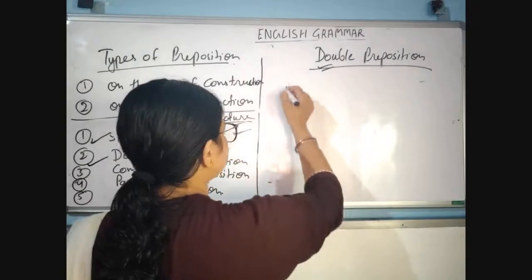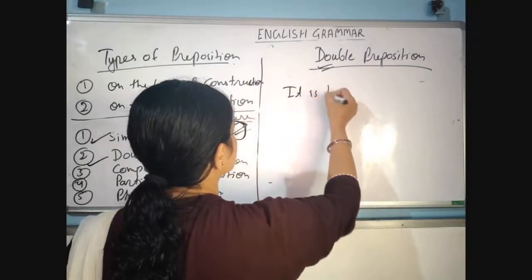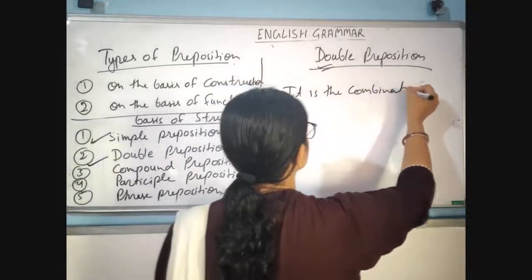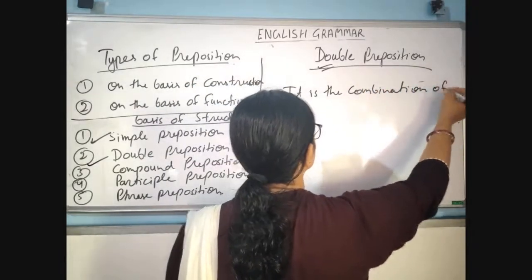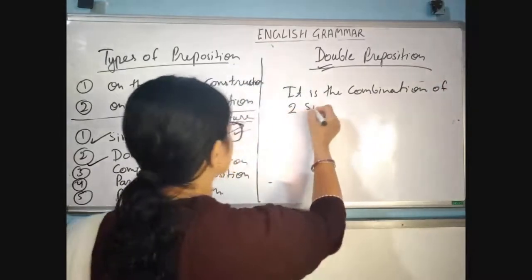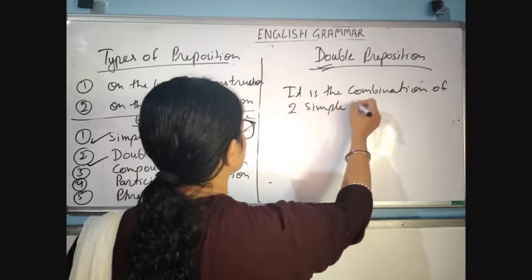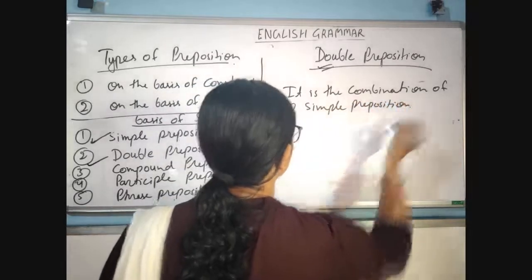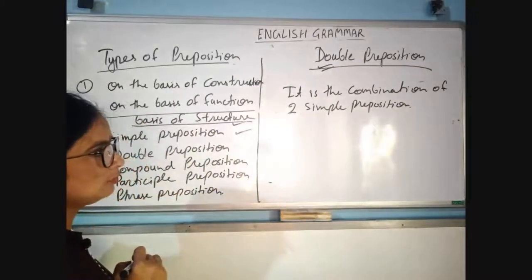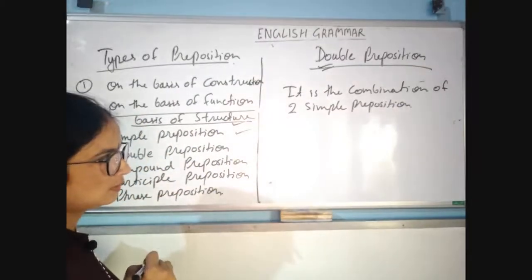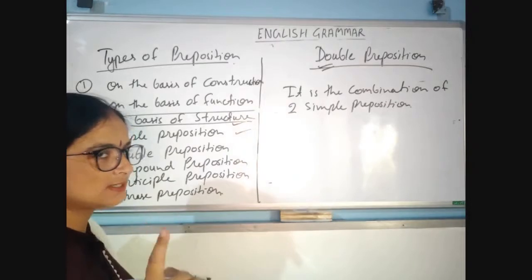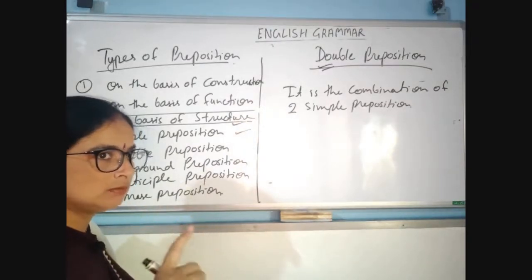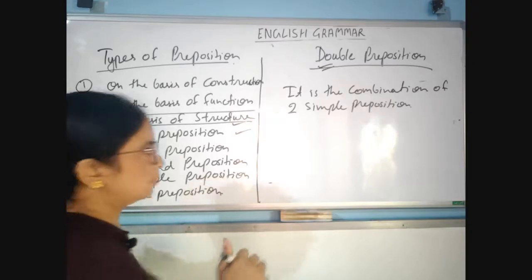It is the combination of two simple prepositions. A simple preposition consists of only one word, and two simple prepositions equal a double preposition.